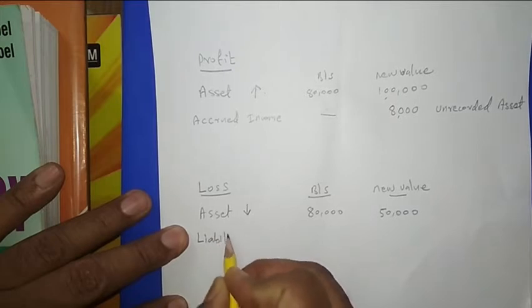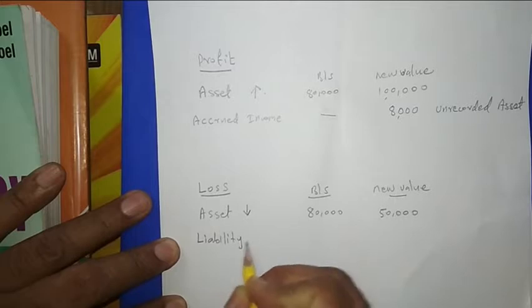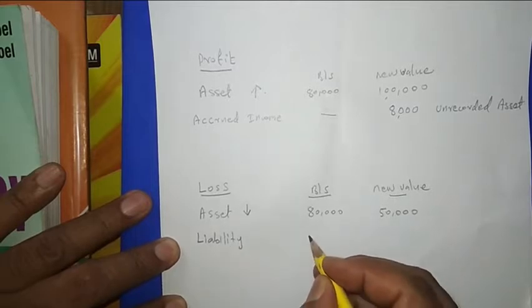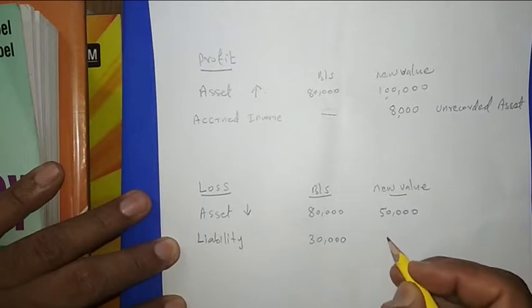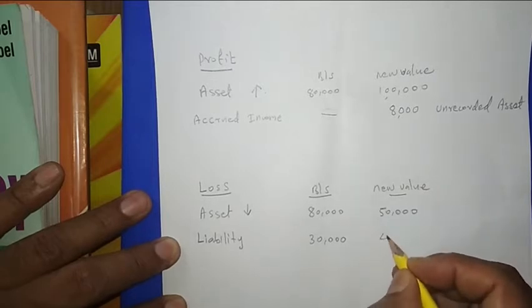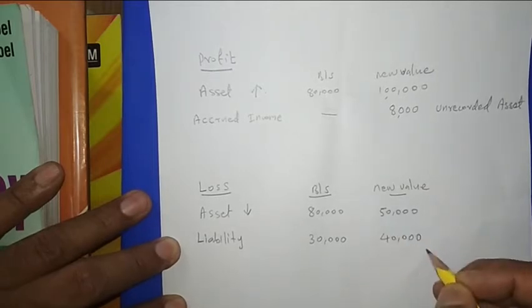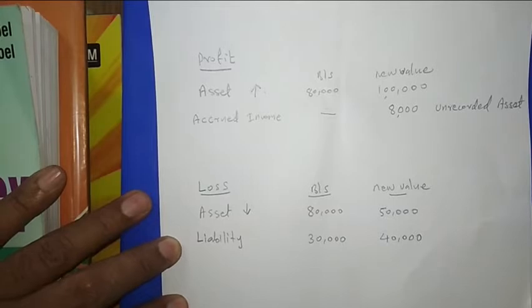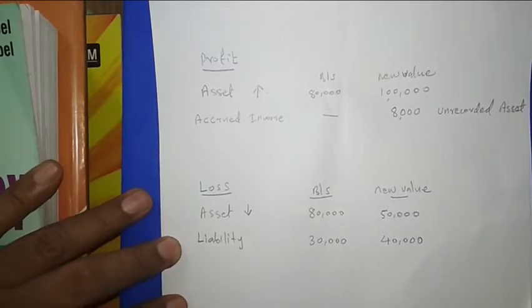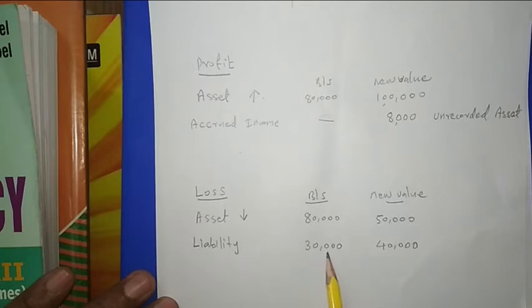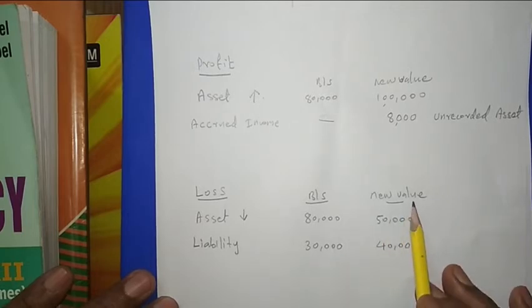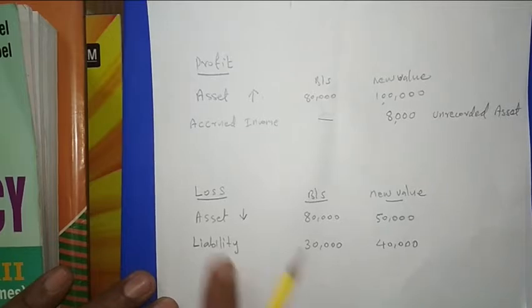Suppose one liability is given in the balance sheet as 30,000, and the new value that we found is 40,000. The meaning of liability is that this is money payable to outsiders. We have to give this much money. So according to our old balance sheet the value payable is 30,000, and we found the new value is 40,000, which means 10,000 more we have to pay. So this will be a loss.